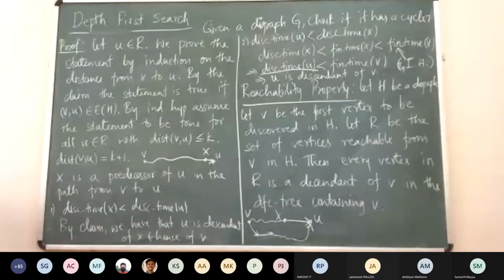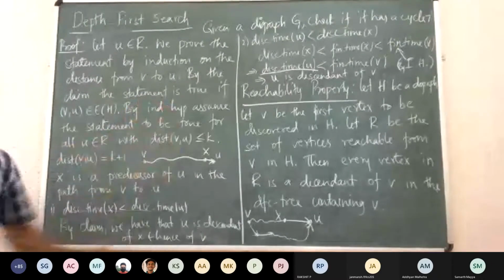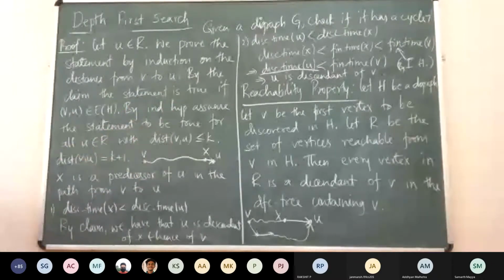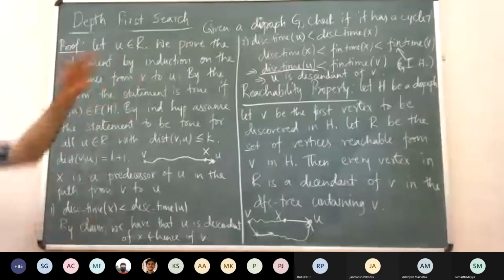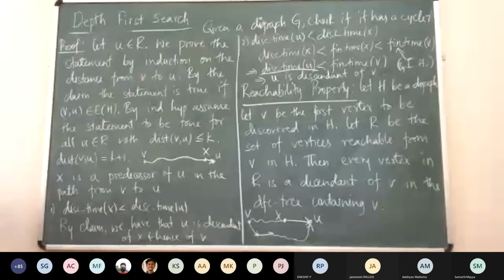Basically here we are using the fact that every vertex which is reachable from V will be explored before we come out of the explore V function. That is what we are proving, and it's just that we are writing it in English. We are basically analyzing the algorithm we have written. This is what happens with respect to this particular directed graph we have taken.